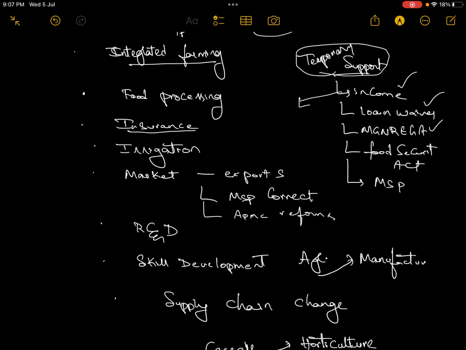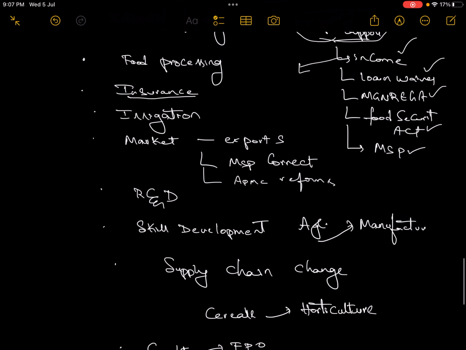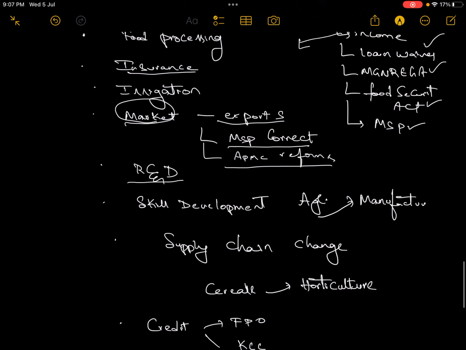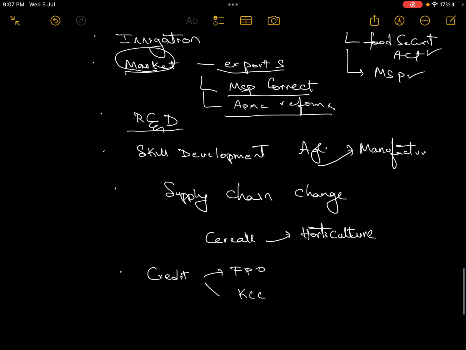The MGNREGA scheme can be provided as a temporary employment scheme. Then the Food Security Act. Minimum support price can be provided to the farmer as a market reform. Then at the market level, we should also do other things like promotion of exports. MSP should be reformed. APMC reform should happen. R&D activities, skill development, and shifting farmers from the agriculture sector to the manufacturing sector.